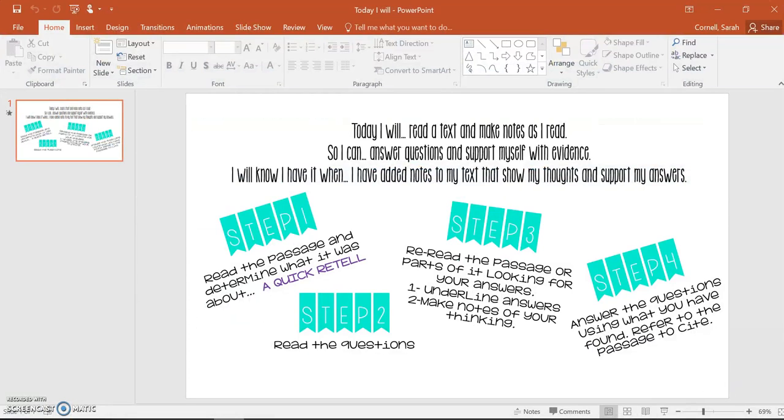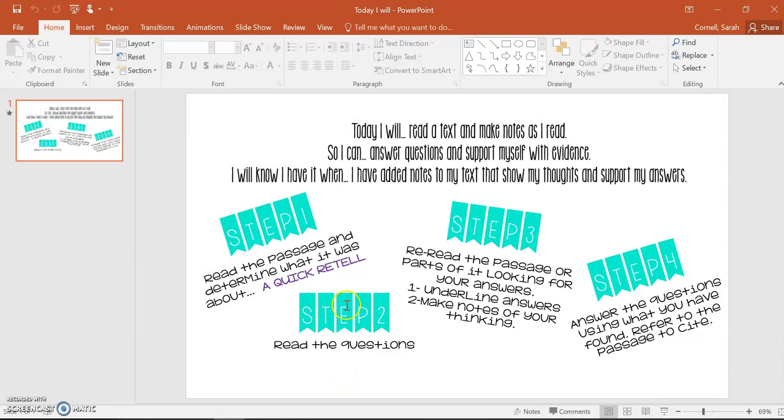So yesterday we reviewed that we're going to read a text and make notes as we read. We're doing this so that we can answer questions and support ourselves with evidence. And then you're going to know you have it today because you added notes to your text that showed your thoughts and supported your answers. So you knew the first step was to do a quick retell, and that should have been in the Canvas document, a place for you to type it.